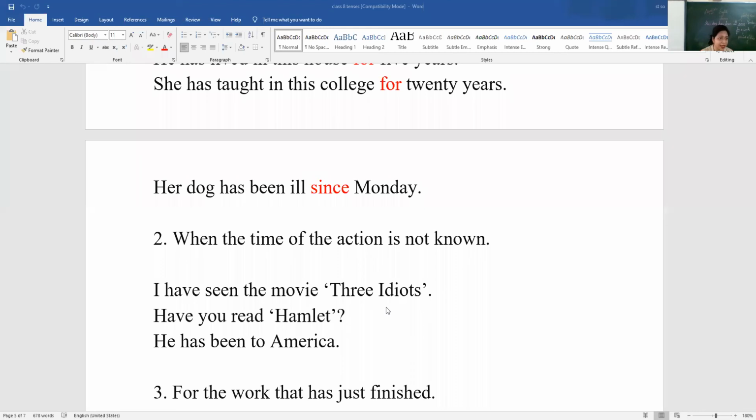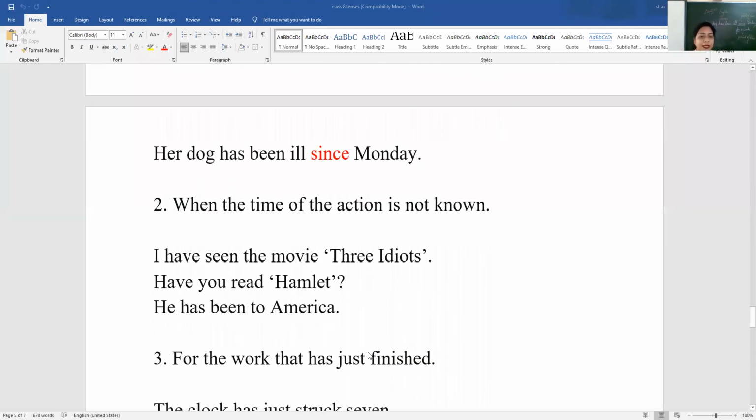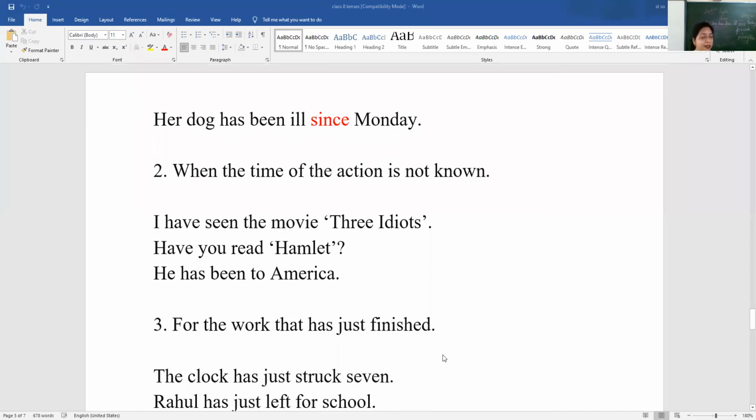The effect remains. Okay. If he saw 3 Idiots some time ago, but still he remembers the movie. Then have you read Hamlet? Okay. Then Hamlet is a novel by Shakespeare. So have you read Hamlet? He has been to America. Okay. Now he might have gone 2 years ago. But we are saying that he has been there.